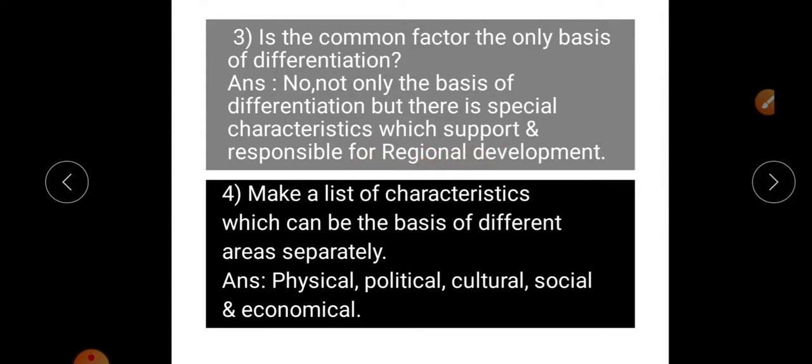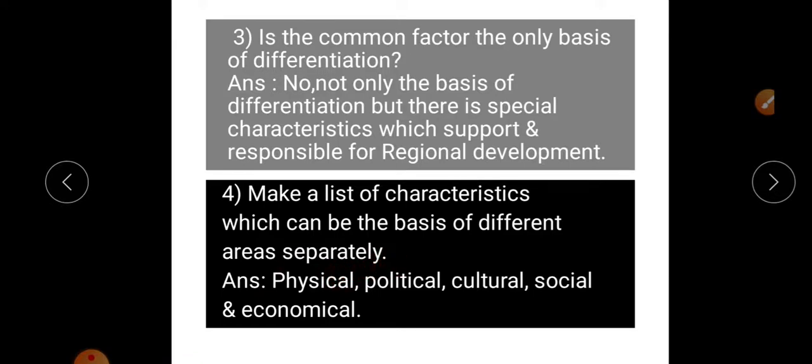That characteristic is also helpful to develop that region economically, socially and politically. At that time we use that common factor as a characteristic, and it is useful to differentiate among them. Then make a list of characteristics which can be the basis of different areas separately.